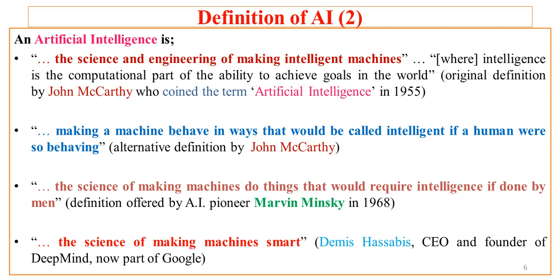John McCarthy also gave an alternative definition, that is, making a machine behave in ways that would be called intelligent if a human were so behaving. If our machine is capable of behaving exactly as a human behaves, then we may call that machine artificial intelligence. Another definition is the science of making machines do things that would require intelligence if done by man. This is the definition given by an AI pioneer, Marvin Minsky, in 1968.